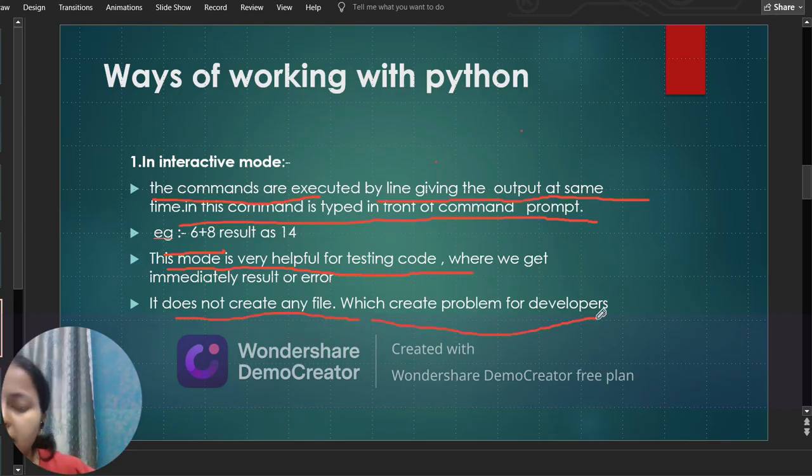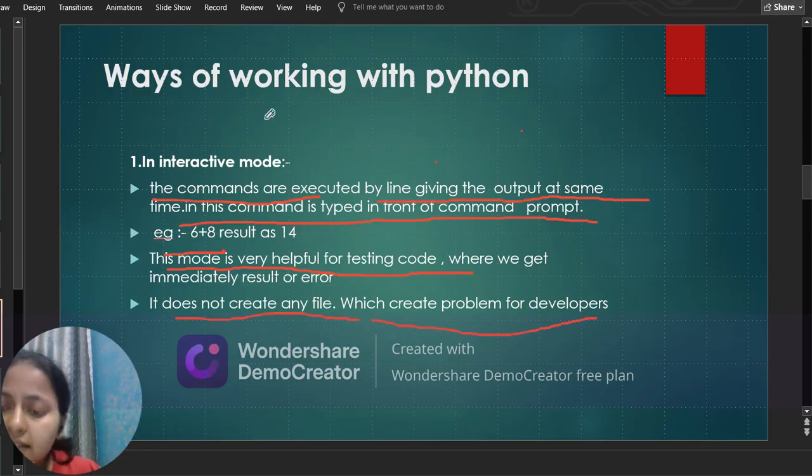If suppose one developer has run some code and another wants to add some other code, it will become a problem if it is not saved anywhere. So this is the problem in this method. What the alternative is and other things, we will see in future.